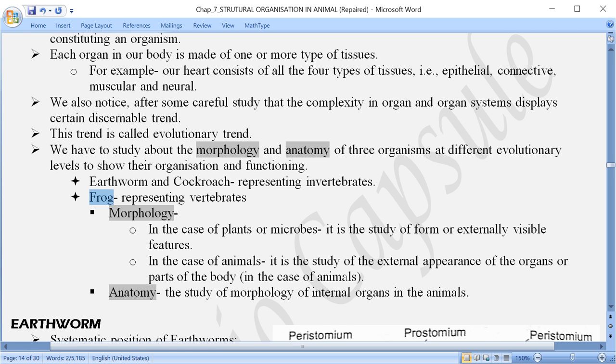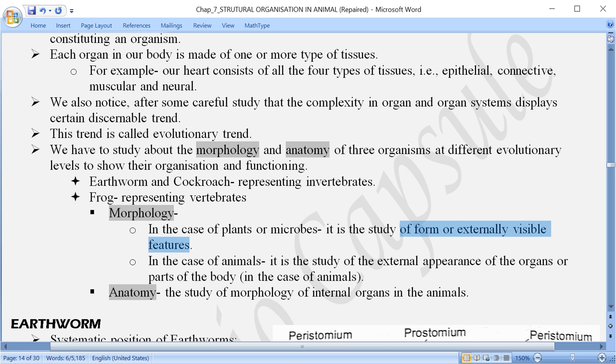Morphology refers to the externally visible structures or features which are visible to us when we study the different forms and the external structure of these three organisms, that is earthworm, cockroach and frog. And when we talk about morphology, especially in case of plants and microbes, we are referring to the study of the form or the externally visible features, whatever is visible externally.